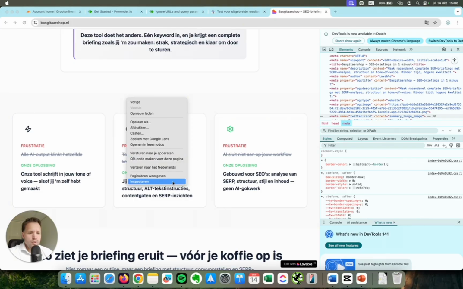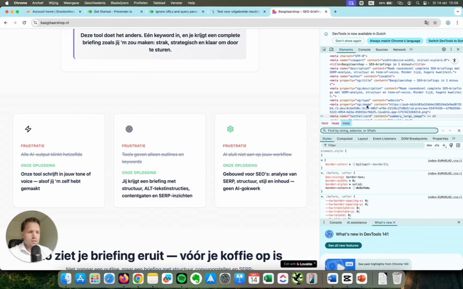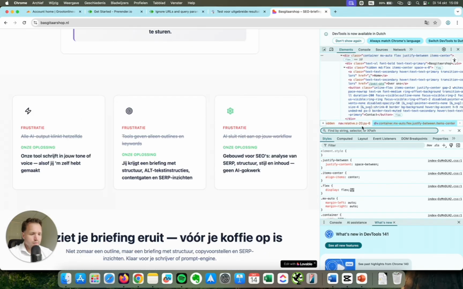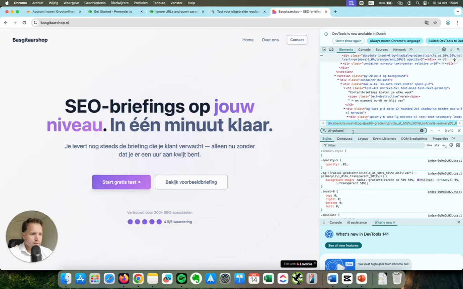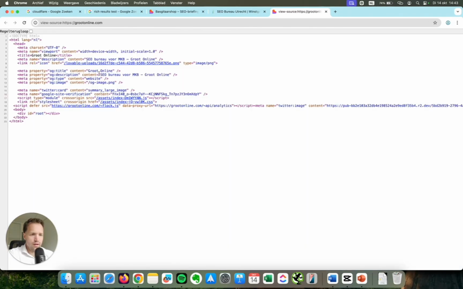Now, if you've already built your own website using Lovable, Bolt, Replit, or any other vibe coding tool, you can check if Google and chatbots can see your website or not. Here's how. You go to Inspect Elements, you do Cmd-F or Ctrl-F, depending on whether you have a MacBook or Windows, and you type in a word that you see on the page. If it shows up here in the page source, you're good to go, and if it doesn't, you have a problem. So for example, this word, AI, and it's not showing up.